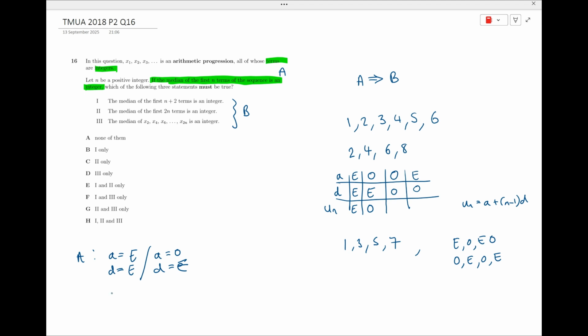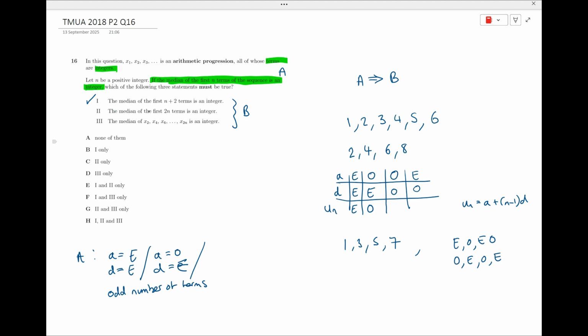Or we've got an odd number of terms. One of those things must be true. And if any of those are true, then for either of these first two, n plus 2 terms is also going to be fine, because you're still going to have everything as being even. And similarly here, we'll have everything as being odd. It doesn't matter how many terms you have. And if there's an odd number of terms, then n plus 2 is still an odd number of terms. So 1 is definitely true.